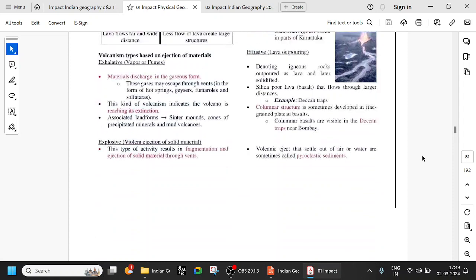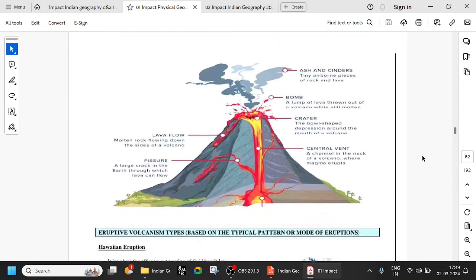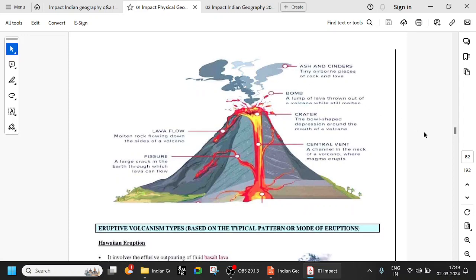So all these things we have seen. This is a volcano, and these are fissures. This is the flow of lava outside. This is the central vent. This is called the crater, the bowl-shaped depression around the mouth of the volcano. Ash and cinders are tiny airborne pieces of rock and lava. A bomb is a lump of lava thrown out of a volcano while still molten.